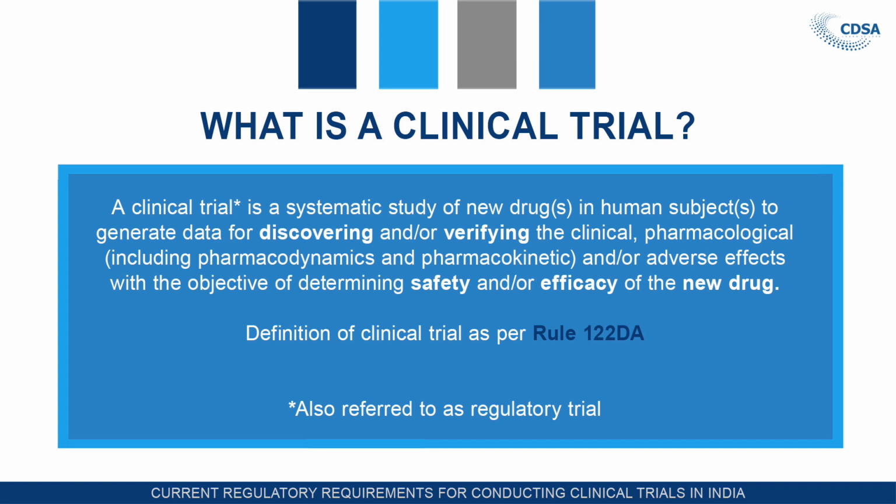In human subject, it means the study should be in the human subject and not in animal. If it is in animal, then it is called preclinical. To generate data for discovering and or verifying. Discovering means if the data is not available or the drug is not approved anywhere in the world, then the data has to be discovered. If the drug is already available in another country and the data just has to be verified in a specific population, say for example in the Indian population, then it is verifying.